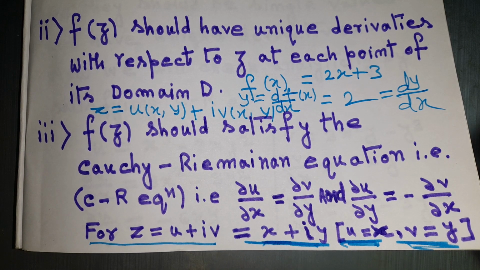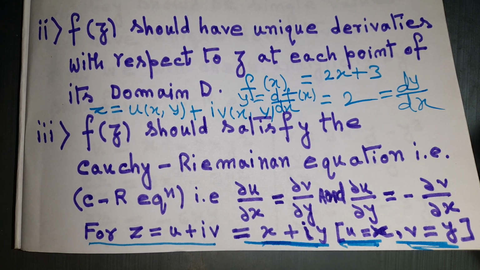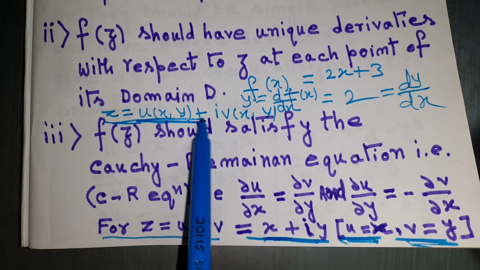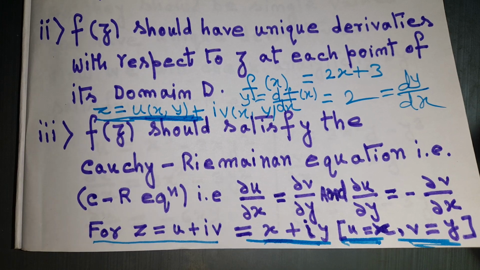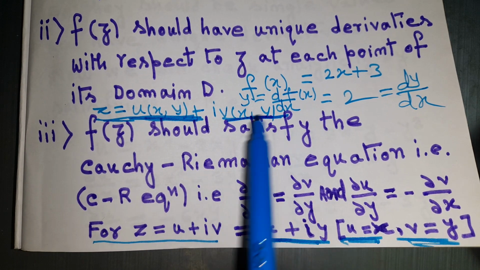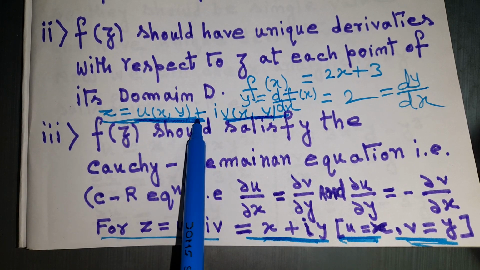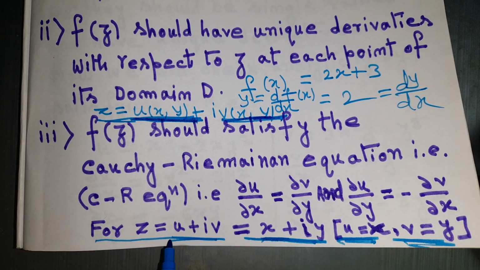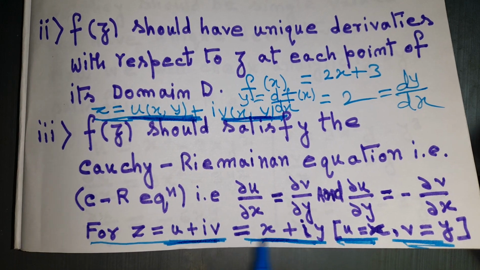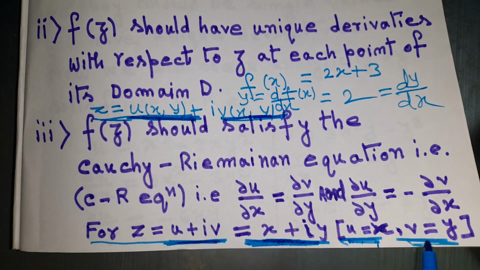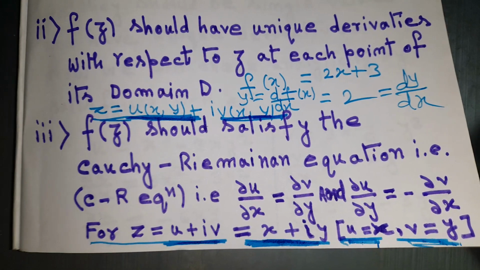Here u plus iv equals x plus iy, where u is the real part compared with x and v is the imaginary part compared with y, correct?